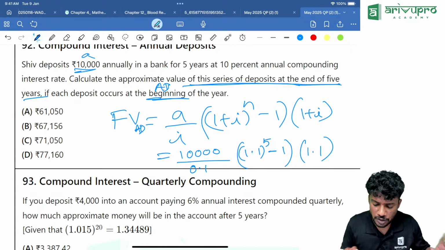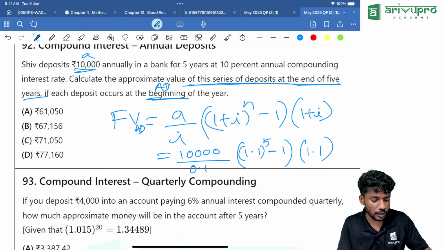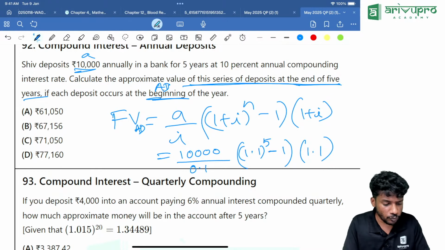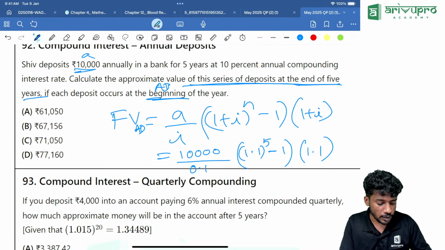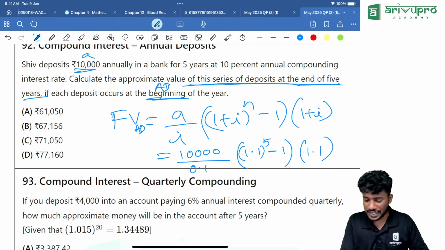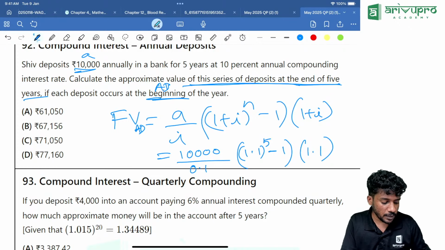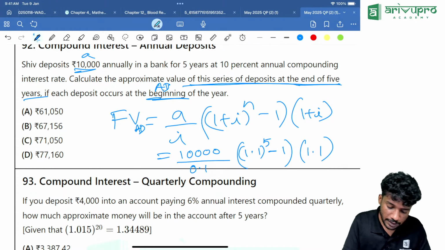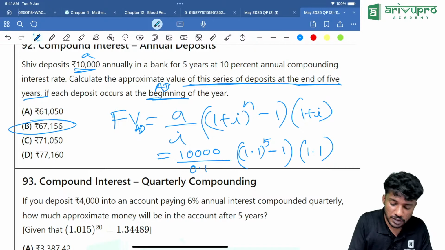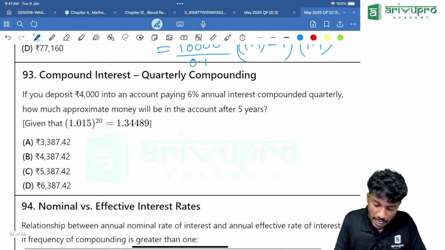Yes, direct question, you get the answer. Take the calculator. 1.1 into equal to 4 times. Then minus 1. Then multiply it with 1.1. Multiply it with 10,000. Then divide with 0.1. You are getting it as 67156. Option B is our answer.